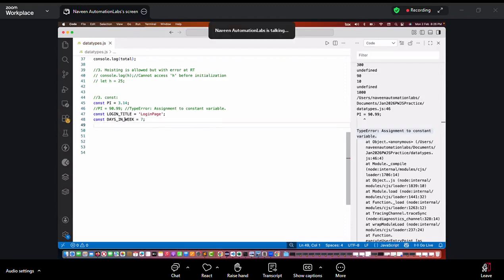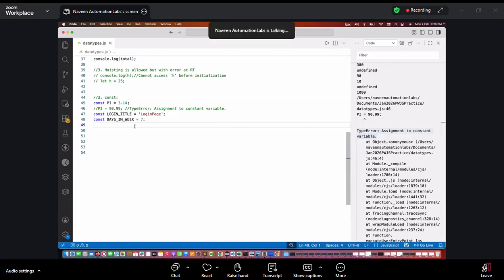It is not mandatory, but it's always a good practice to write the capital letters with underscore. In every programming language, it is a good practice when you're defining a constant variable, so that it is clearly visible and totally different from others. Okay, someone has written capital letters with underscore. If you don't want to write it, you can ignore it. It's not mandatory, but it's always a good practice.